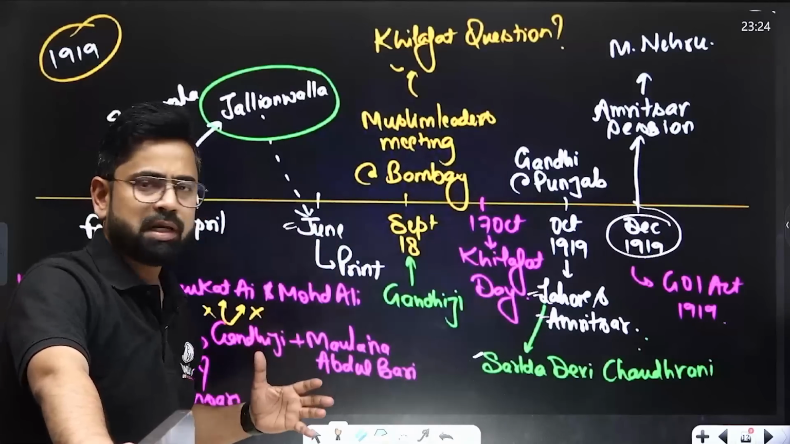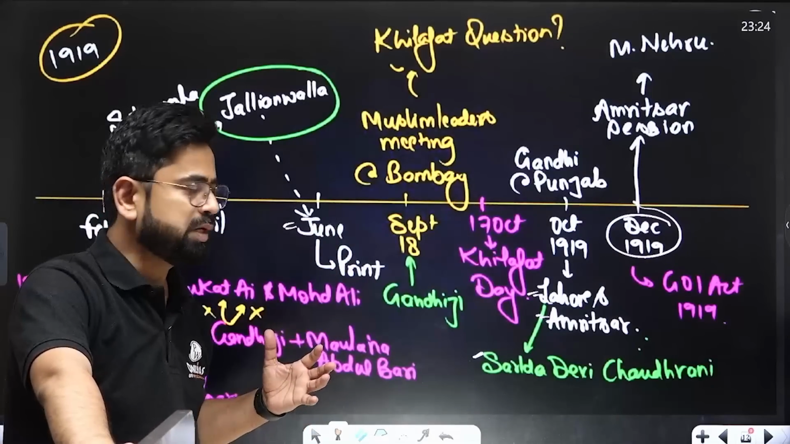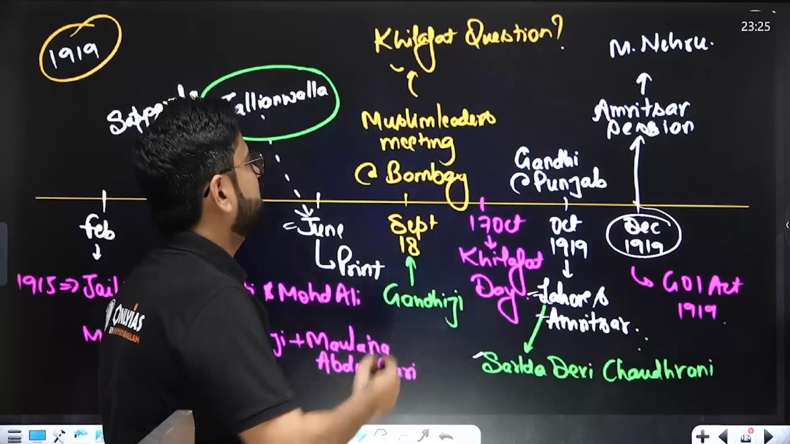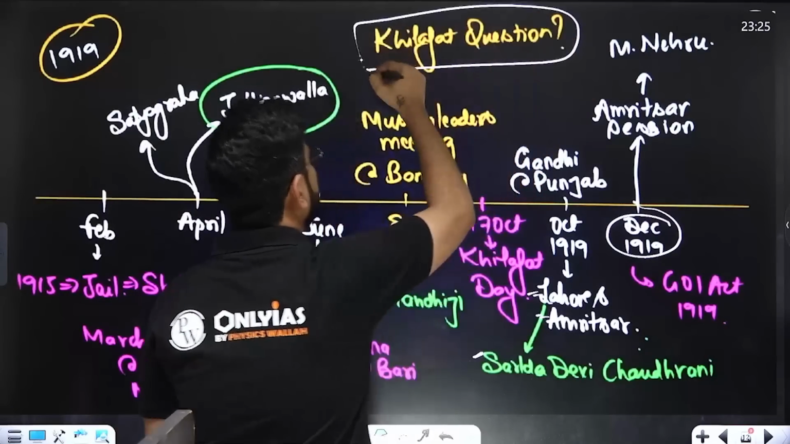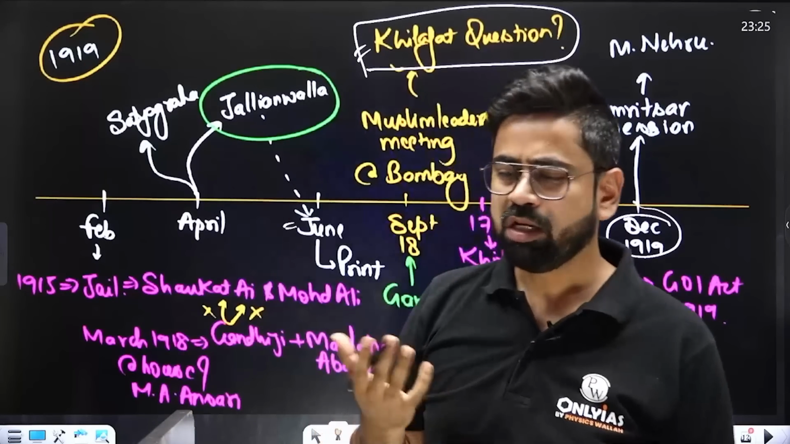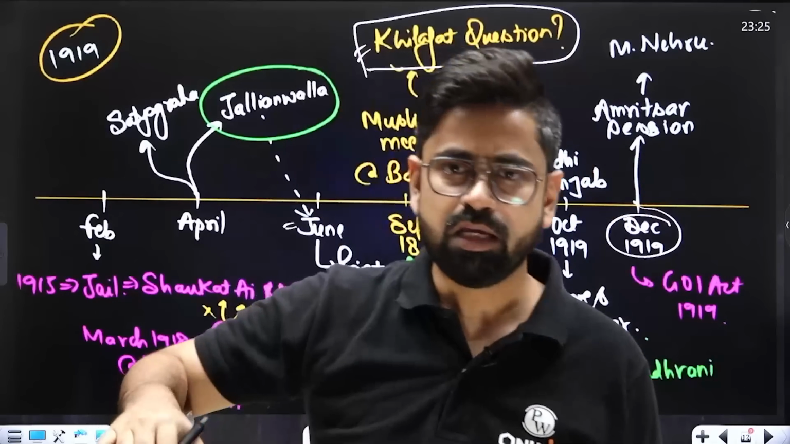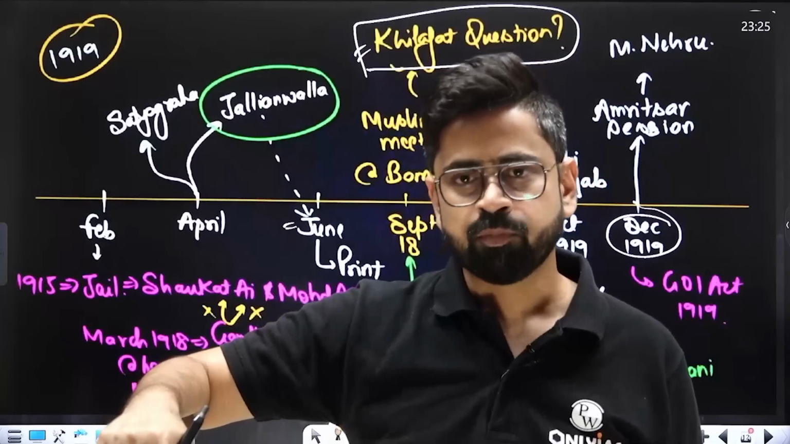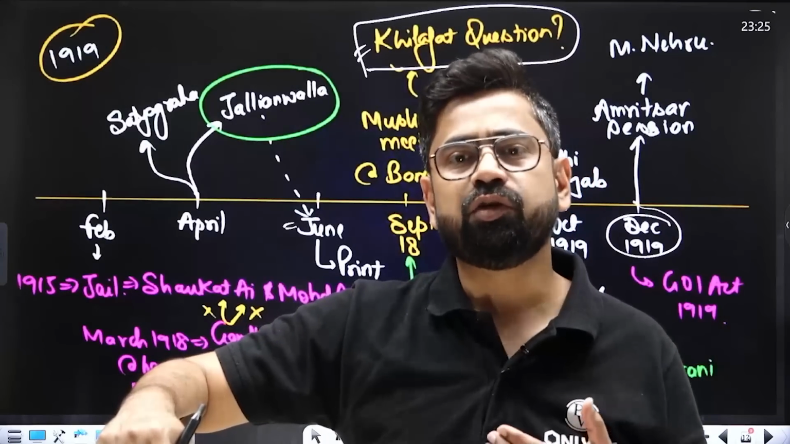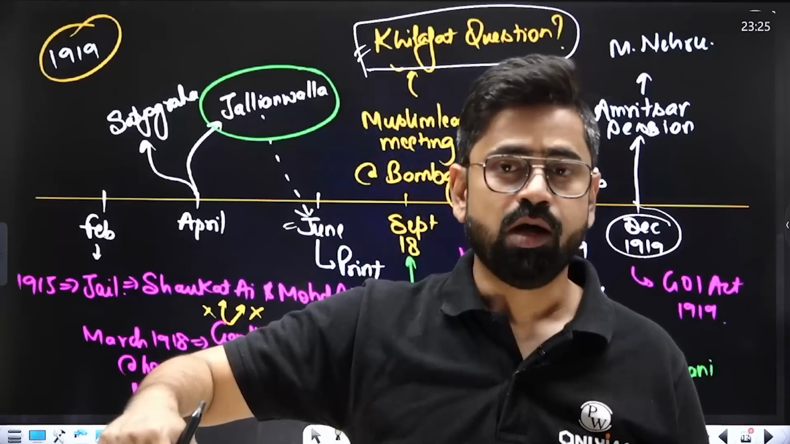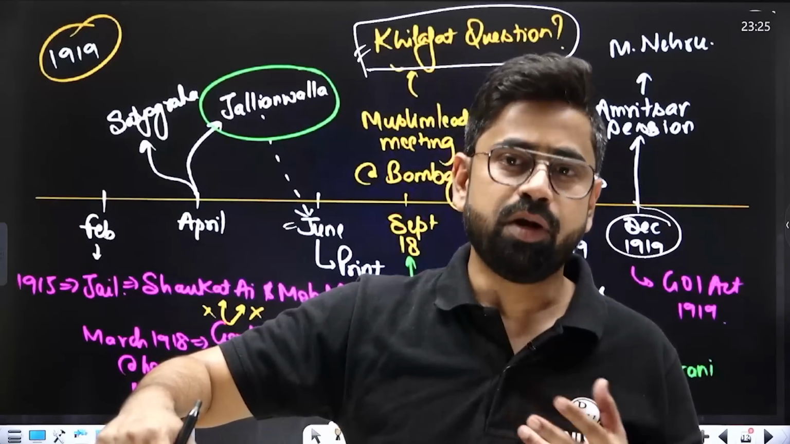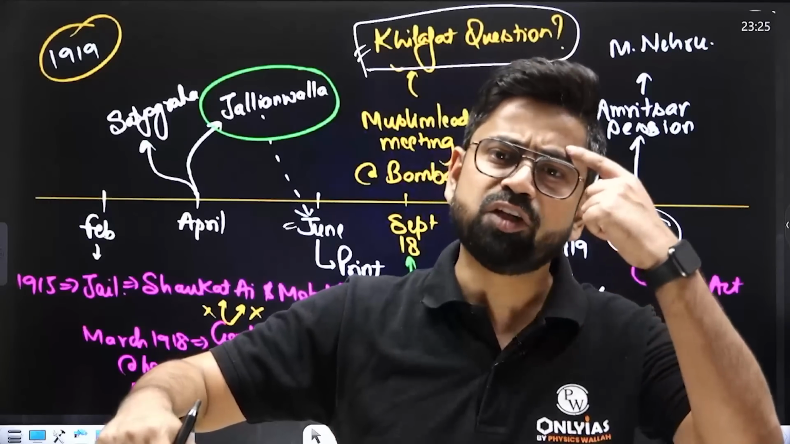Meanwhile, there is another thread which is opening up. The Khilafat question is getting riled up. What is the Khilafat question? The Sunni Muslims were supporting Turkey, were in support of the Caliphate. They wanted some lands to stay with the Caliphate, which might not happen after the World War. They realized that since the World War was won by Britain, they might not give concessions to Turkey.